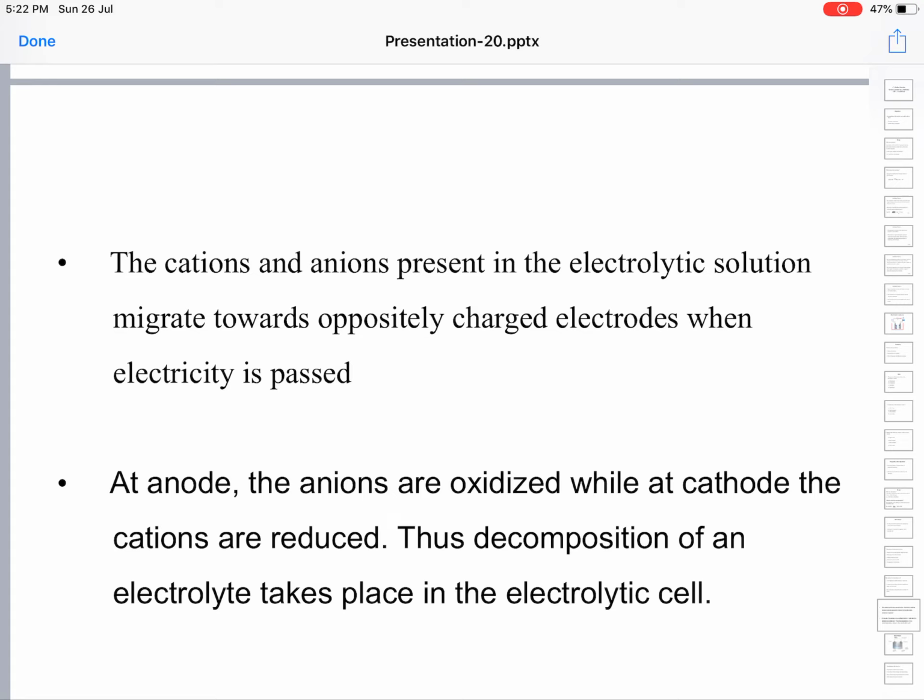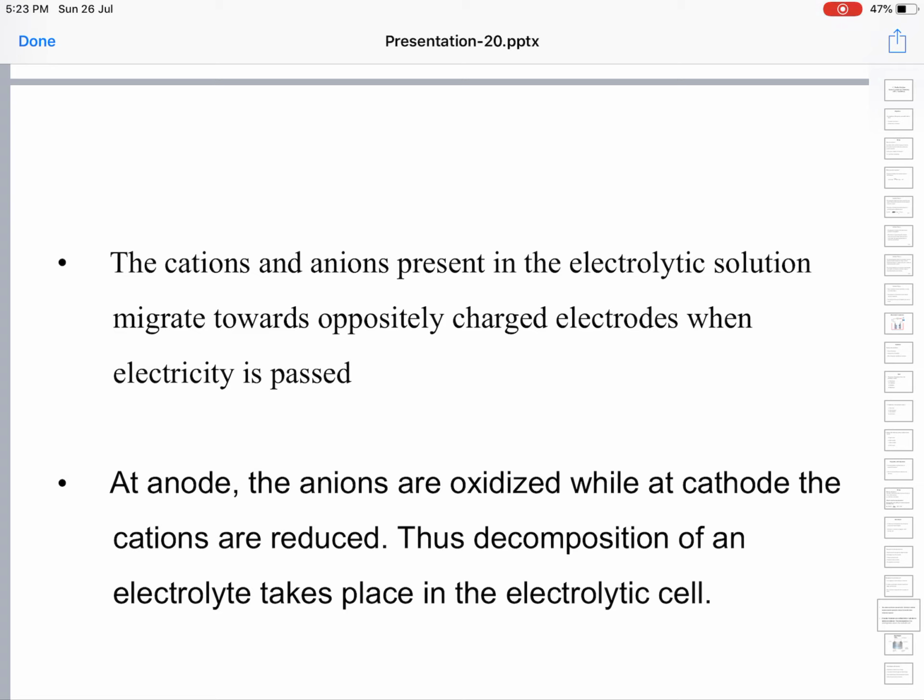Only when the electricity is switched on does one rod become the positive anode and the other the negative cathode. Then the charged ions migrate towards the oppositely charged electrodes. At the anode, anions are oxidized, while at the cathode, cations are reduced. The decomposition of the electrolyte takes place in the electrolytic cell.